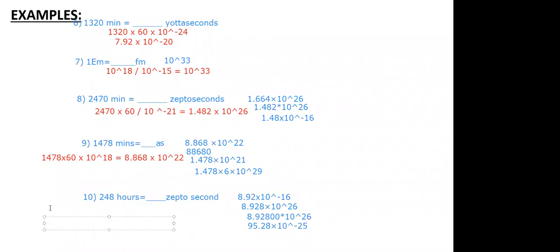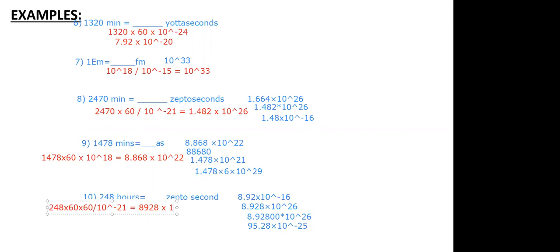Sir, we will convert first hours into seconds. That will be 248 into 60 into 60, upon 10 to the power minus 21, into 10 to the power minus 21. Okay, fine. So that will be equal to 8928 into 10 to the power 23.